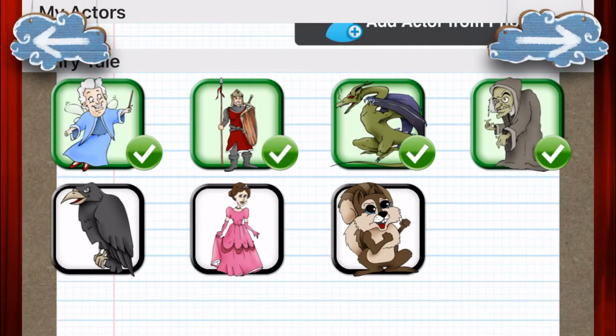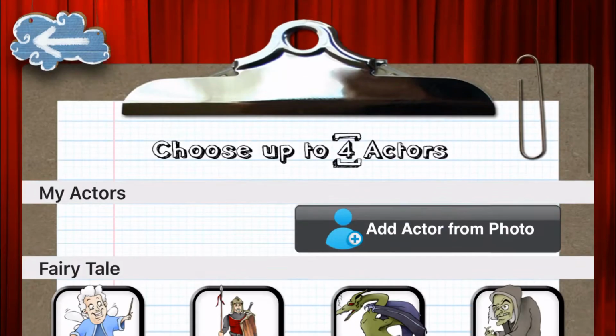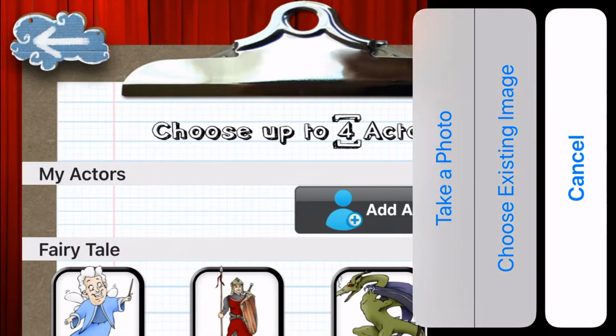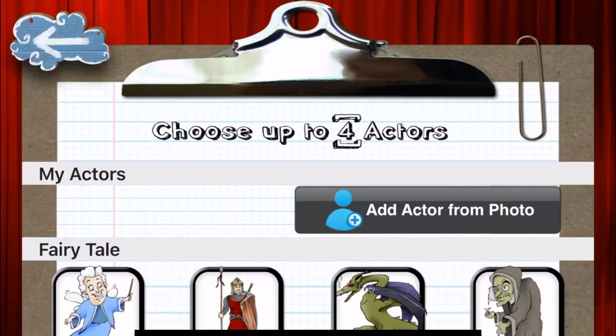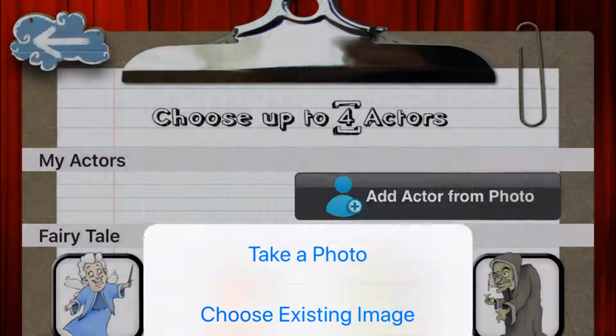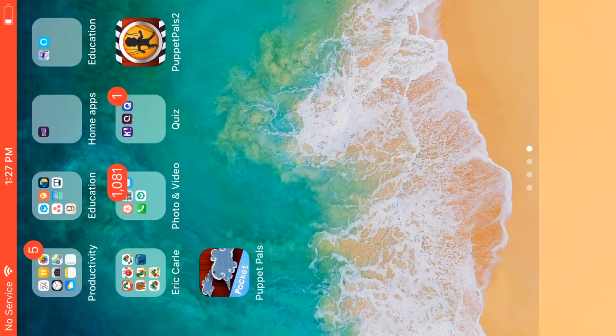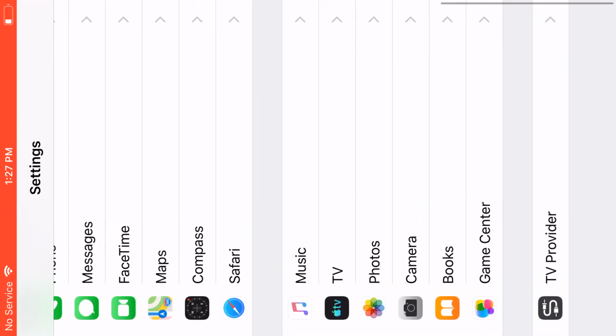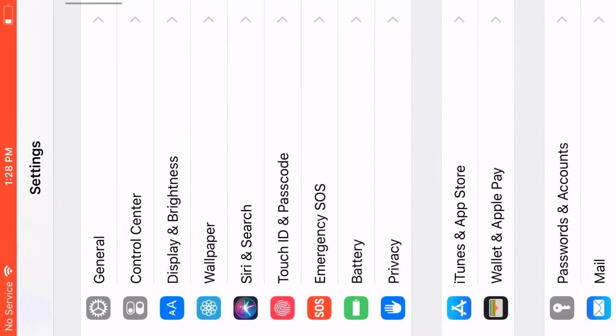Let's do another example. You can make your own characters. For example, I don't have anything here. All I have is carpet. Hello, I'm just going to show you my face. Sometimes it will ask you for permission. If you didn't tap it, that's okay. You can go in settings, search for the app you were looking for.